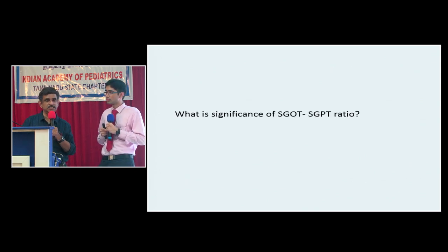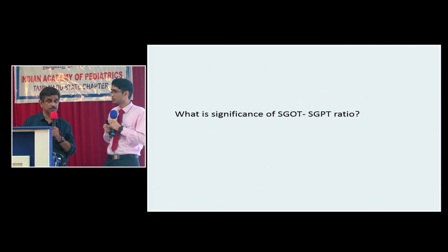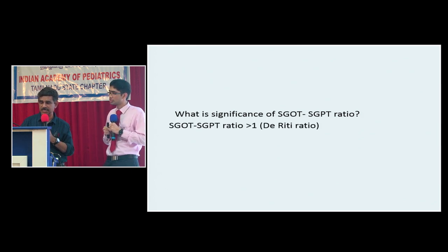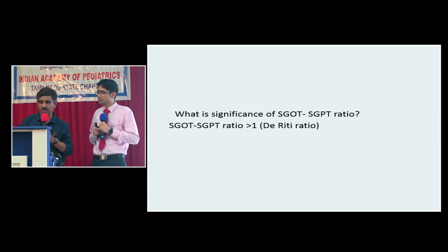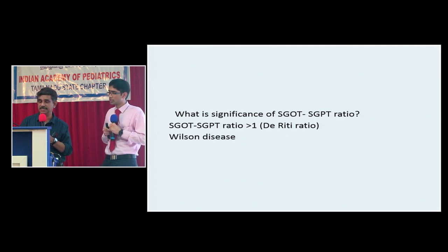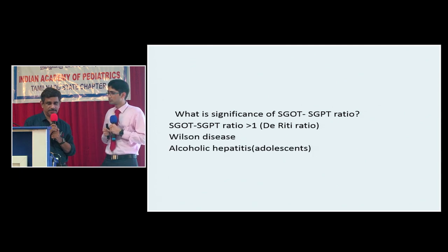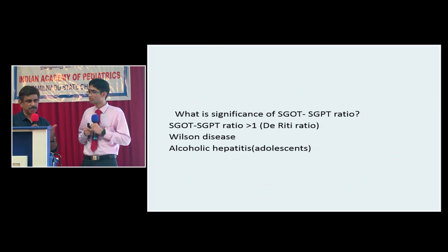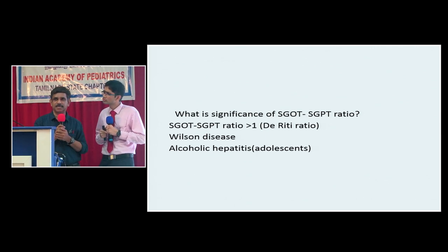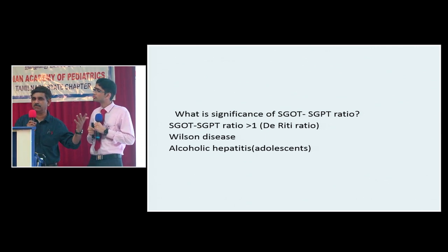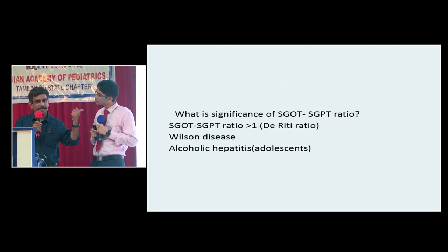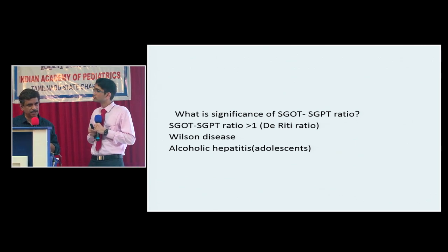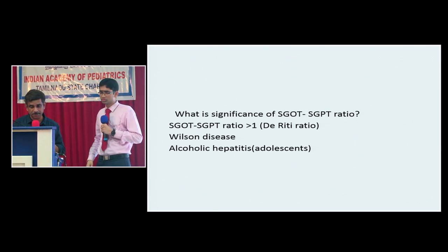What is this ratio called, the SGOT-SGPT ratio? Berman's ratio? No, that's different. Anybody? That's called De Ritis ratio. If it is more than 1, for example 2:1, it may be seen in Wilson's disease and alcoholic hepatitis. The reasons you can look up later. Can you get alcoholic hepatitis in children? Quite possible in adolescents. We had a patient, a tribal child in Calicut, who was admitted for encephalopathy. Then we found out that he had drunk the charayam. Charayam means arrack of his father. So it's quite possible. Alcoholic hepatitis can happen in pediatrics also.